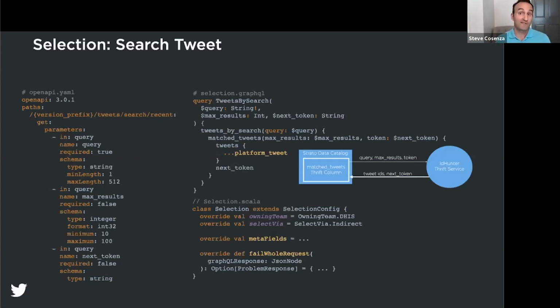And as a reminder, our GraphQL schema is based on our Strato data catalog system. So in this example, when we query for the matched tweets, it's actually implemented as a thrift service, in this case named ID Hunter, which takes a search query, num results, and a token as an input, and returns matched tweet IDs and a cursor as output. Finally, we have a selection.scala file, which has an optional fail-whole request method defined, and that allows us to create a more detailed HTTP 400 response based on what our thrift search service returns to us.